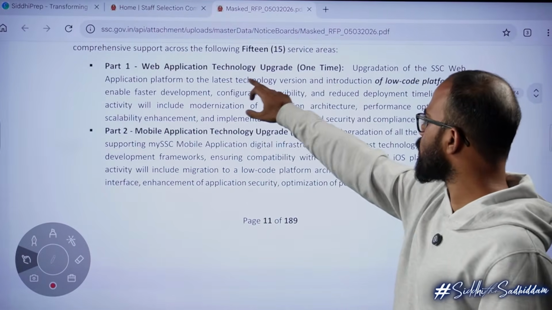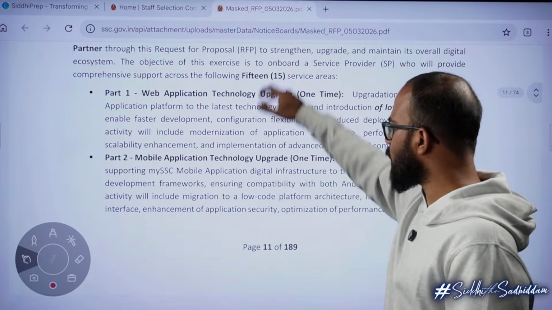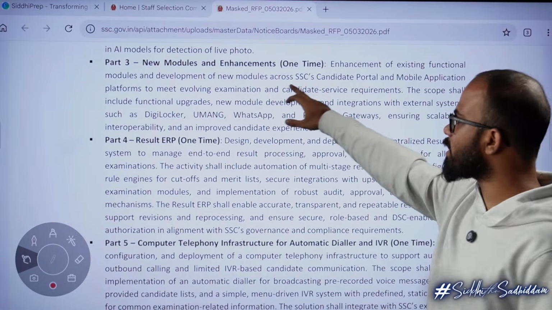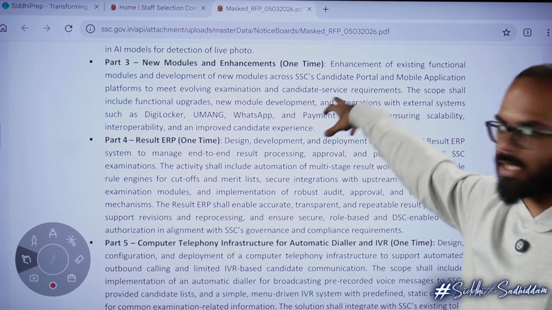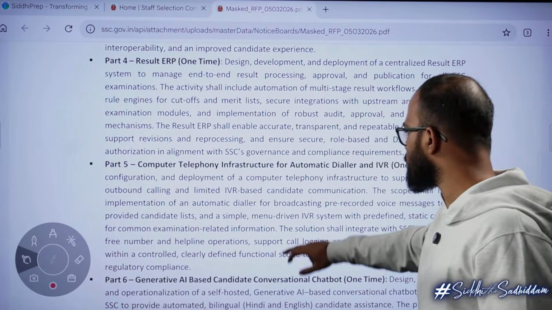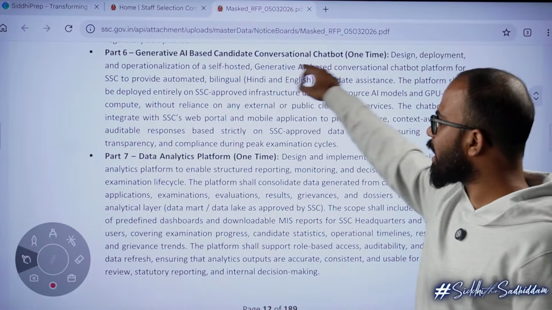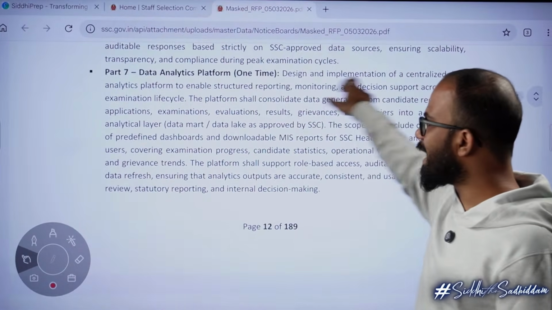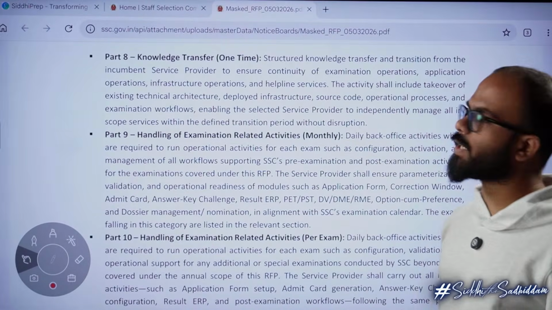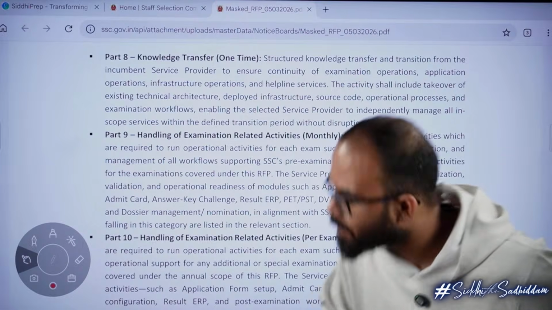See, web technology upgradation. There are 15 services. Web technology, mobile application technology, module enhancement as in SSC portal enhancement, design development of result management system, computer and IVR, AI based chatbot, data analytics platform, and there is knowledge transfer as in once you create something you have to tell them how to implement it.